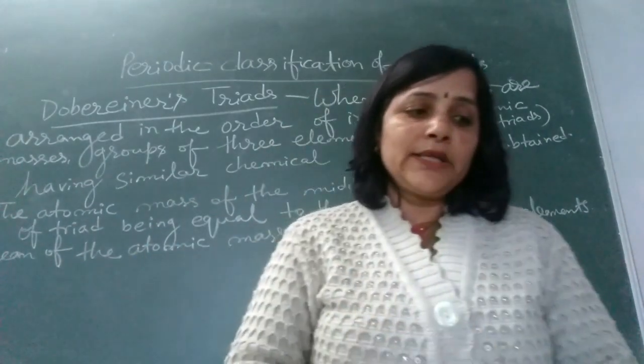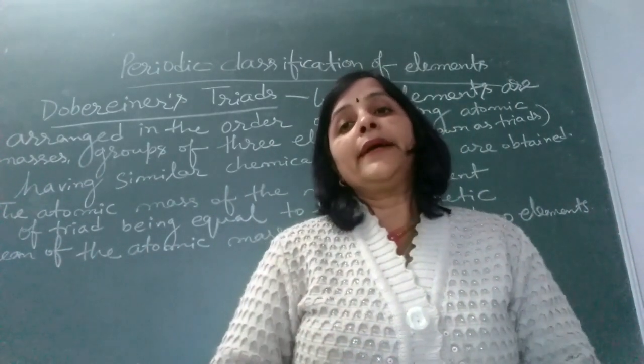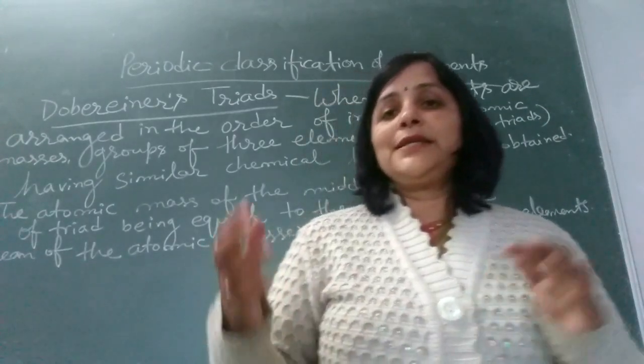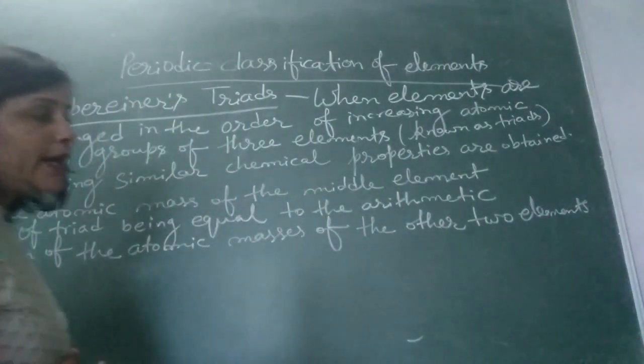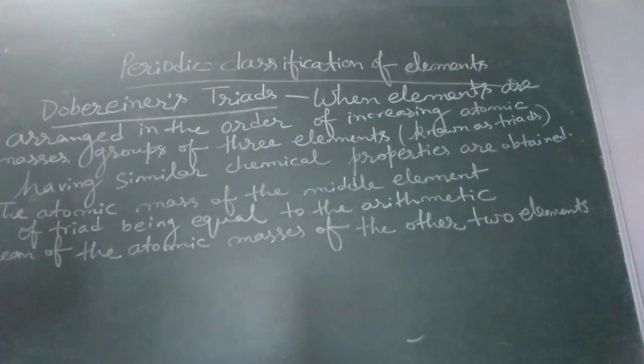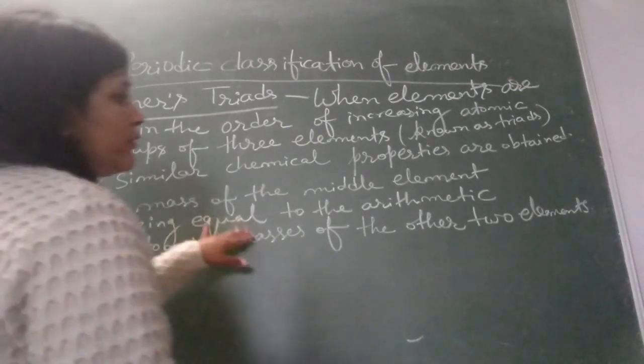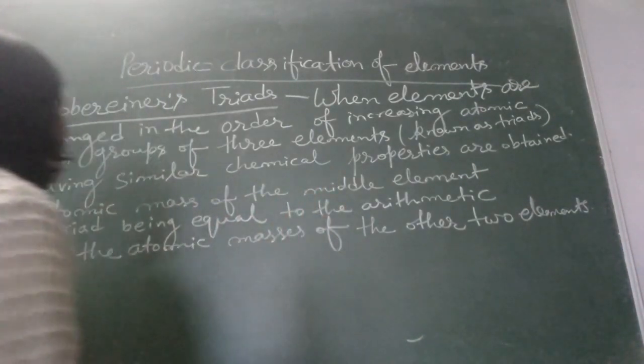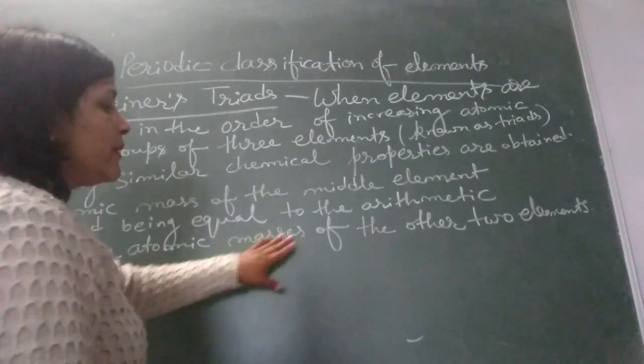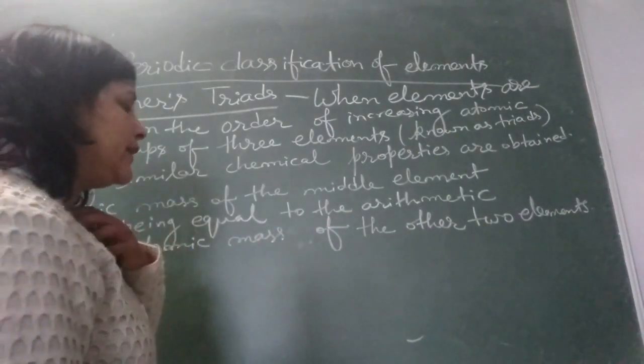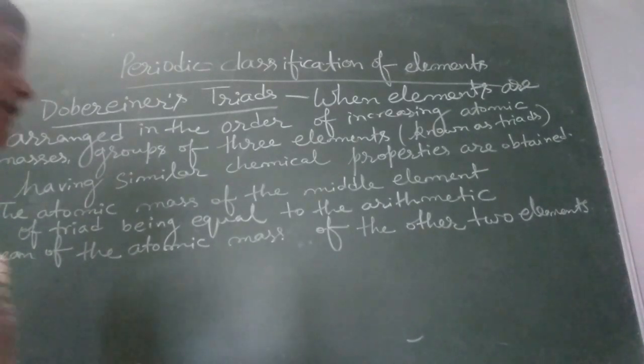In this respect, the first development was started by Dobereiner. So first is Dobereiner's triads. According to Dobereiner, when elements are arranged in the order of increasing atomic masses, groups of three elements having similar chemical properties are obtained, the atomic mass of the middle element of the triad being equal to the arithmetic mean of the atomic masses of the other two elements, right?